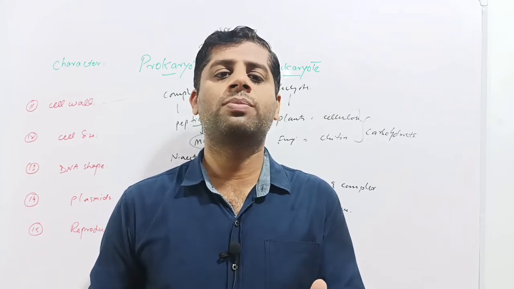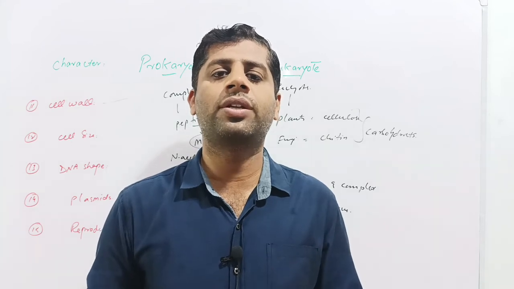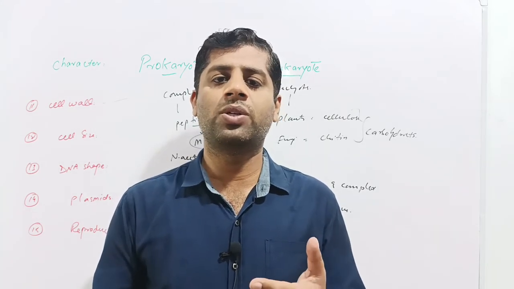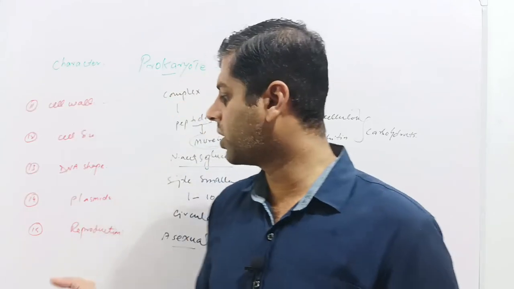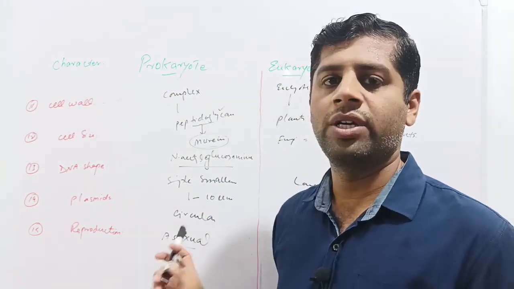Sometimes sexual reproduction occurs, but in this case there is no gamete formation, rather only genetic material is transferred from one cell to another cell. So this is not a typical sexual reproduction. So basically the prokaryotes rely upon the asexual kind of reproduction.